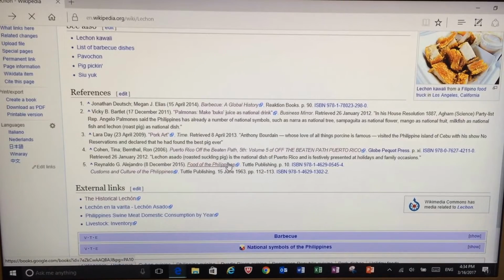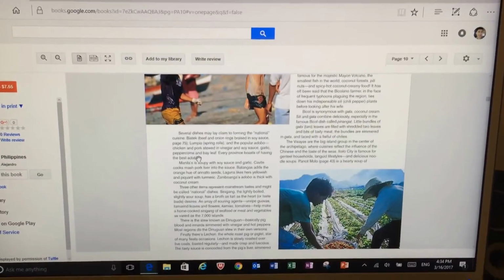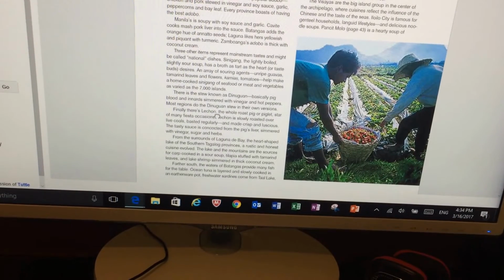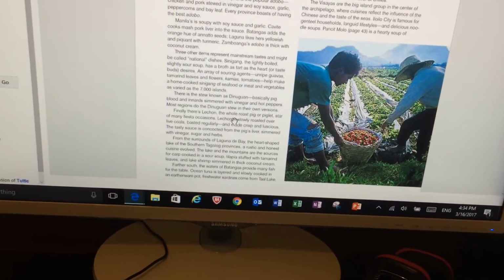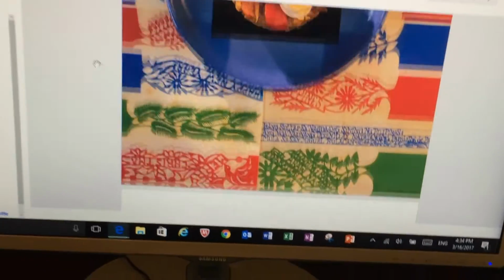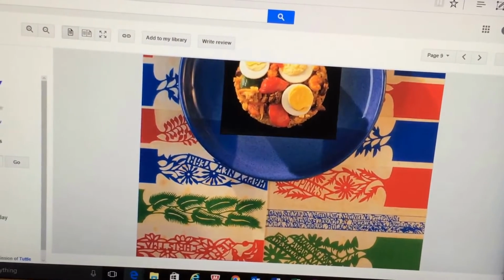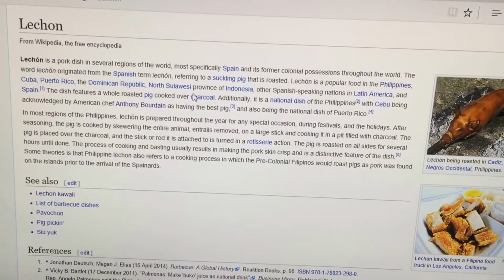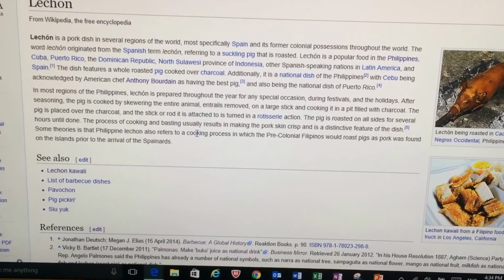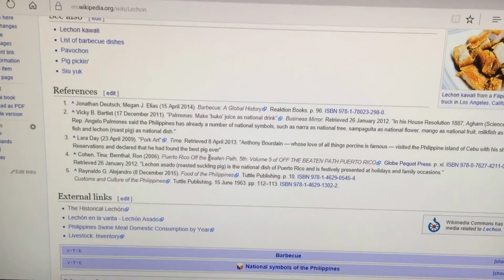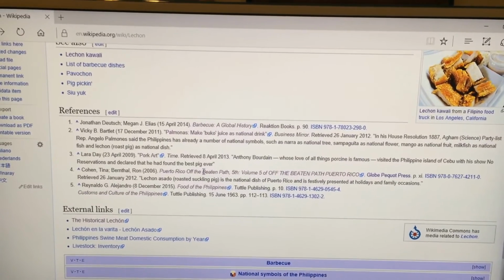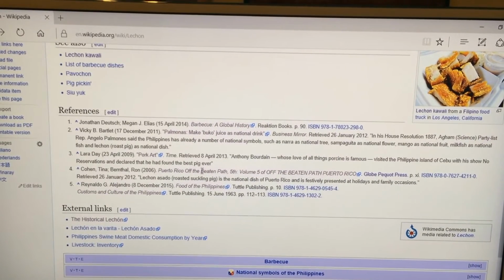So we look at the last source. We can see right here that it says that lechon, which is the whole roasted pig or piglet, is usually roasted over live coals, and it's basted, which makes it crisp and delicious. And looking back, it does exactly the same thing. It says that the process of cooking and basting makes the pork skin crisp and is a distinctive feature, which means it's credible. Now, out of all these links, we have 40% of them being dead links and 60% of them being credible sources.